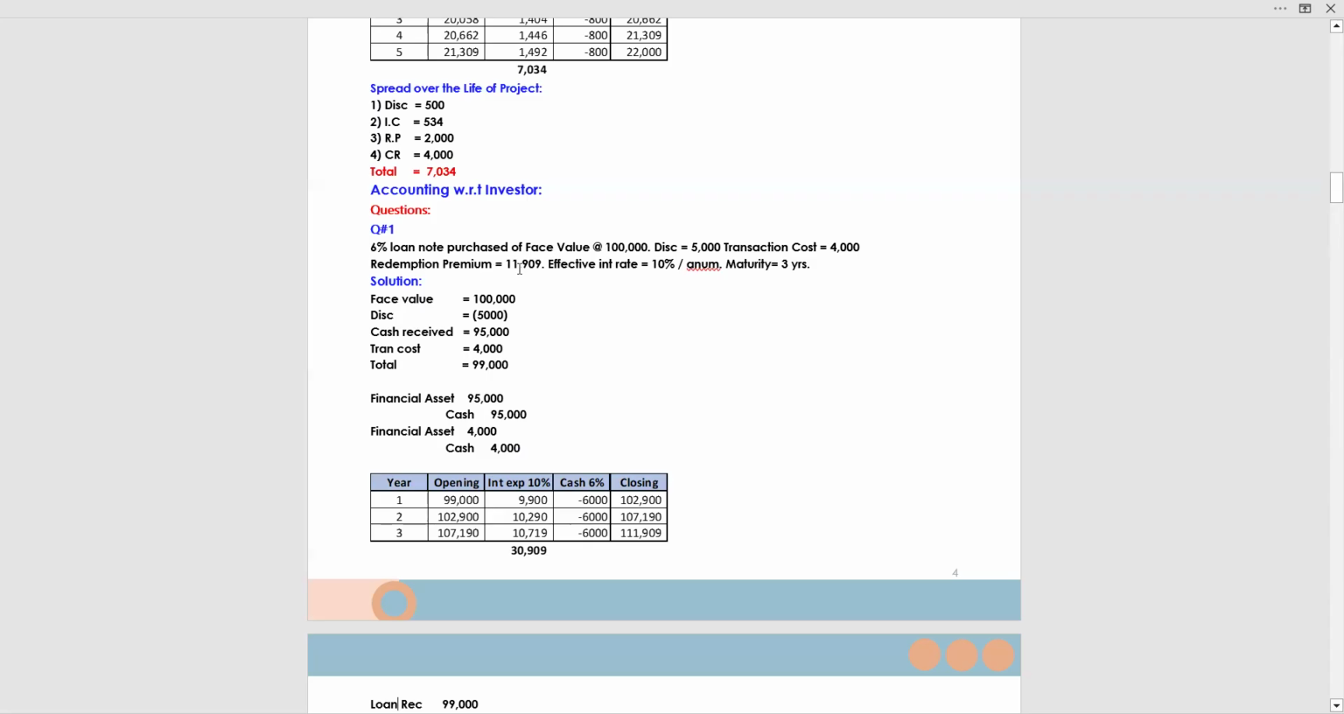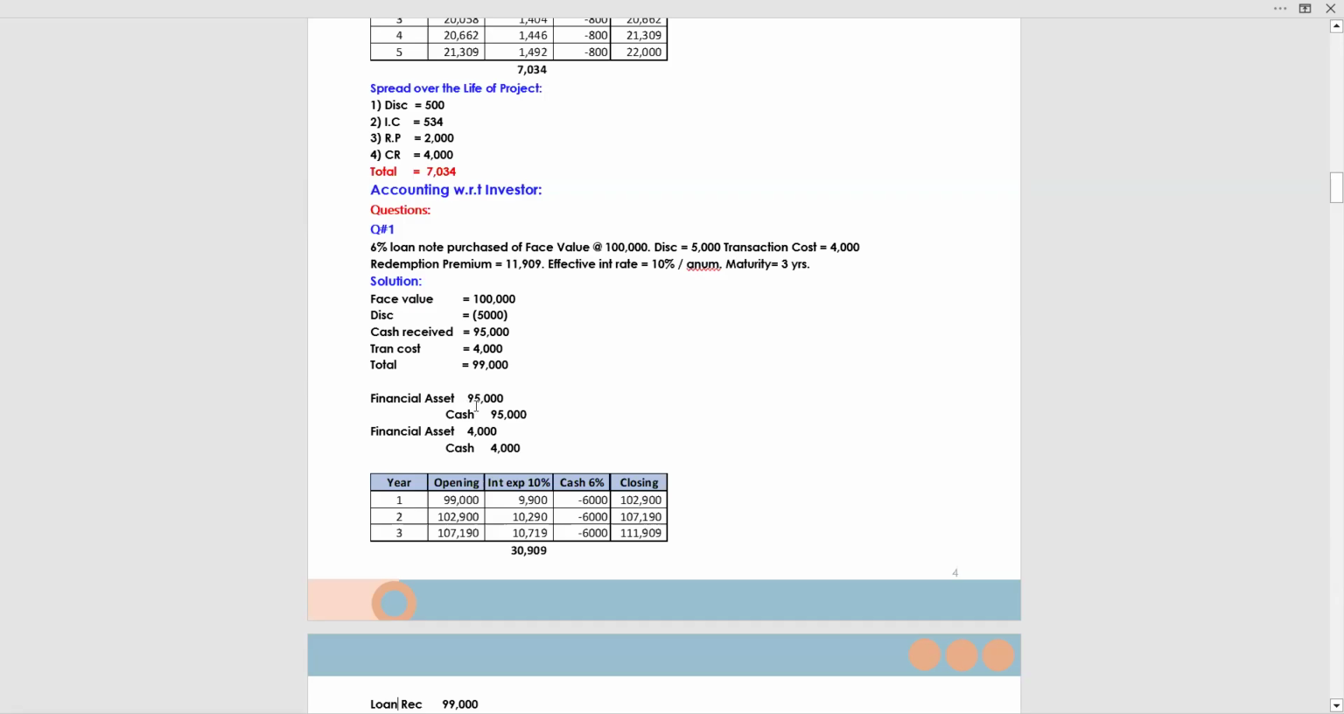Redemption premium 11909, meaning in the end the amount we will recover from the borrower is 1 lakh plus 11909, which gives you 111,909. At the end, we will recover this amount. Effective interest rate is 10% per annum. Maturity is 3 years, meaning the term is 3 years. Face value is 1 lakh. Discount 5,000 deducted, cash received 95,000. There is a transaction cost incurred by the investor, so we will add it. Total amount is 99,000. This will be used for the effective interest rate on which we calculate the interest income.